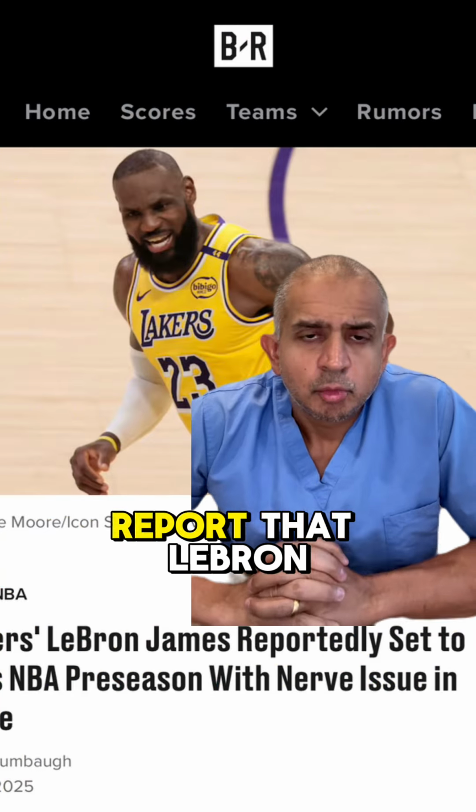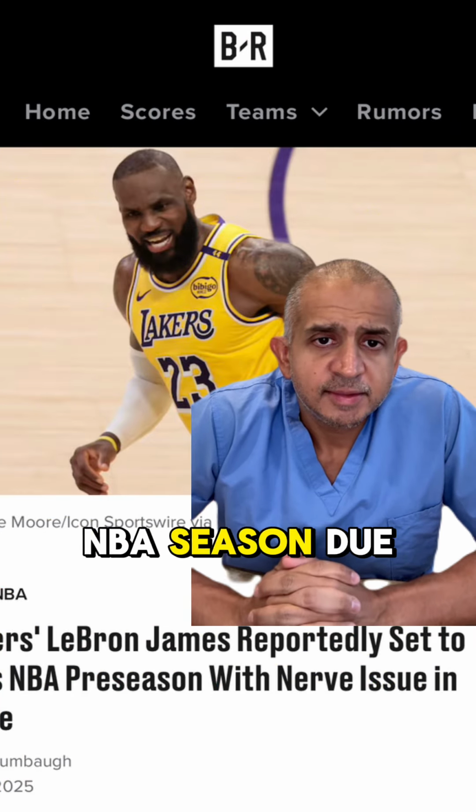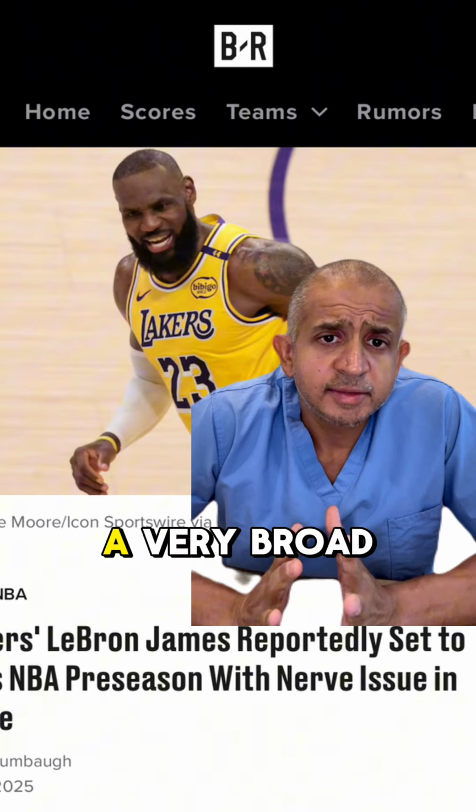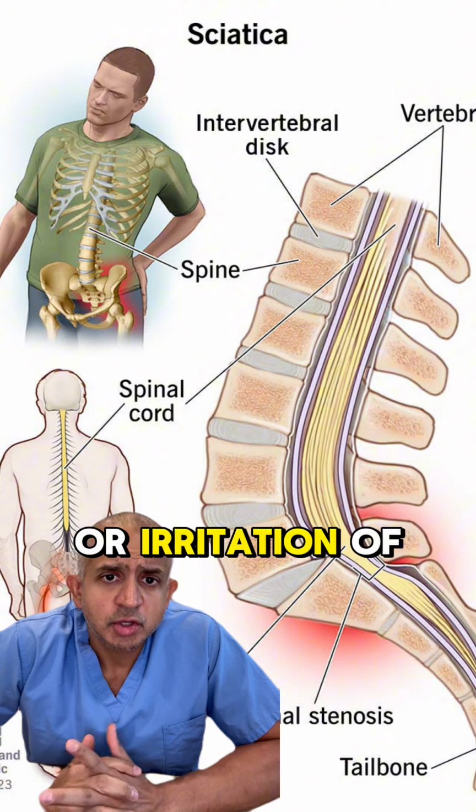Today we're talking about a recent report that LeBron James, NBA superstar, is going to miss the first 3 weeks of the NBA season due to sciatica. So sciatica is a very broad term that's usually meant to describe compression or irritation of the sciatic nerve, which